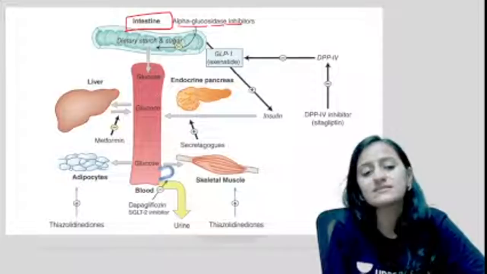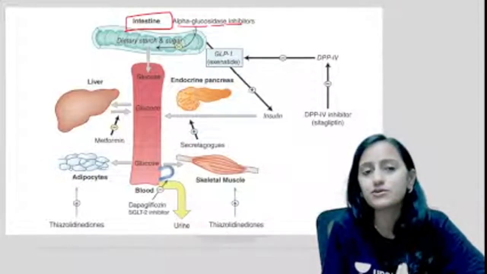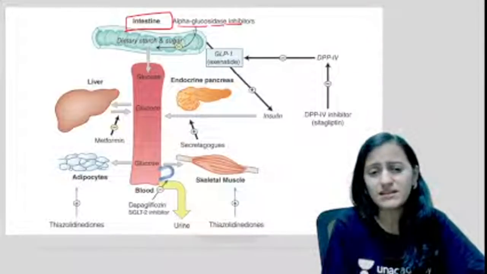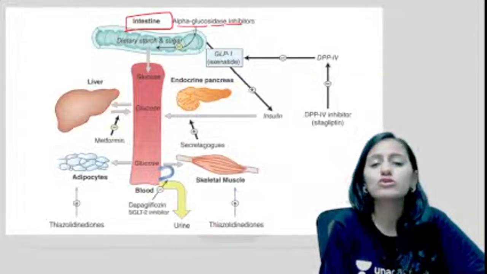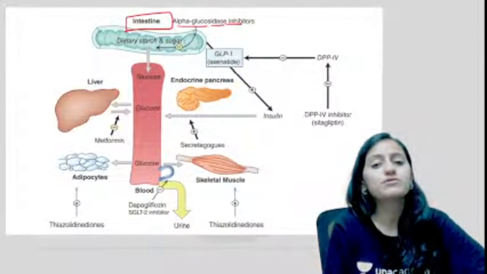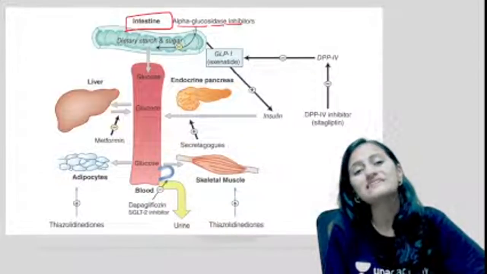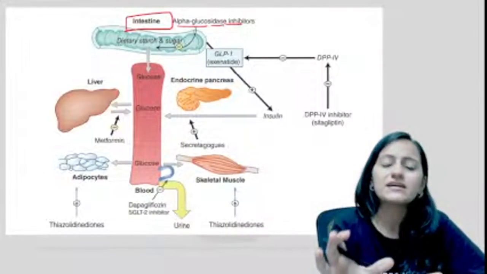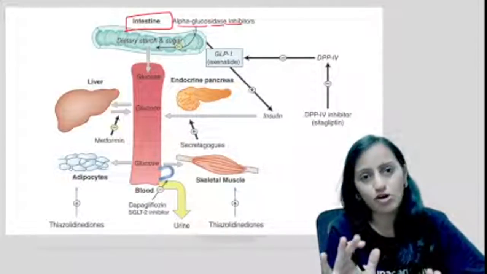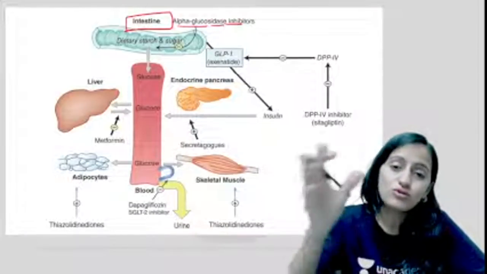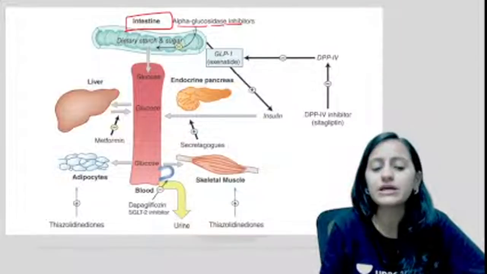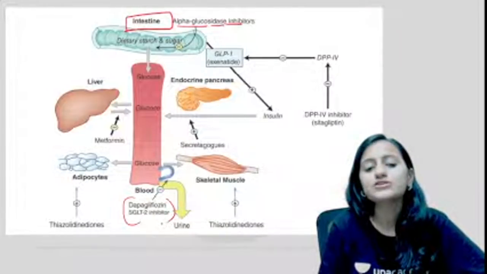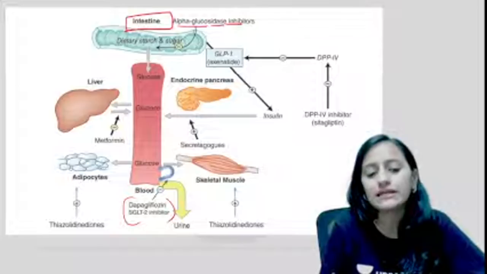Then from the intestine, it is absorbed into the blood. And from the blood, then comes the role of the kidney, in which the glomerular filtration has glucose, and maximum glucose is reabsorbed from the PCT, the proximal tubule. So what we can do is stop that reabsorption of glucose in the PCT of the kidney, so that the glucose goes outside the body into the urine. These drugs which act here on the kidney are your SGLT2 inhibitors.